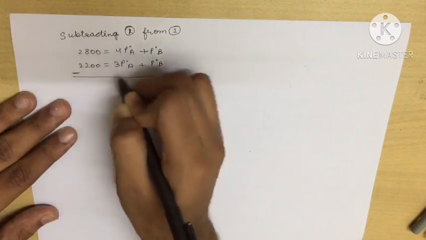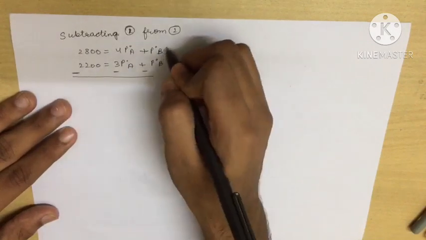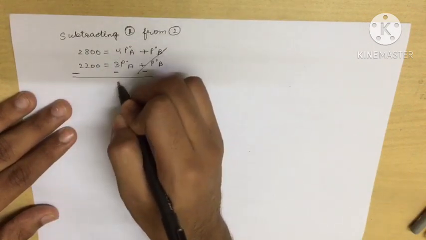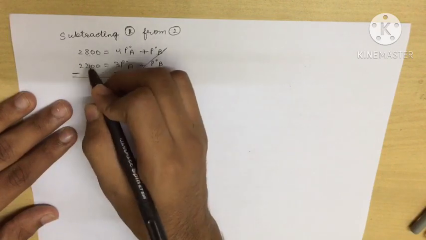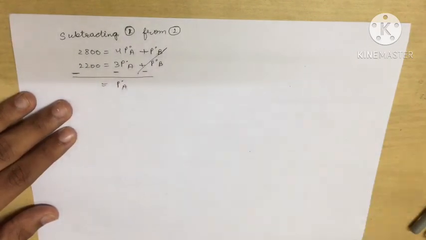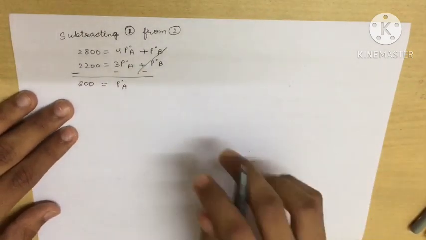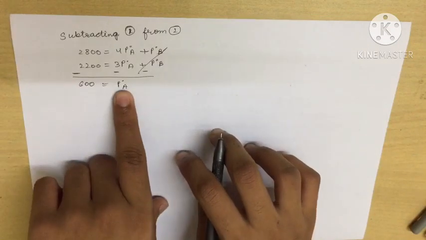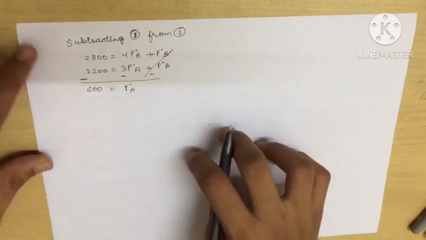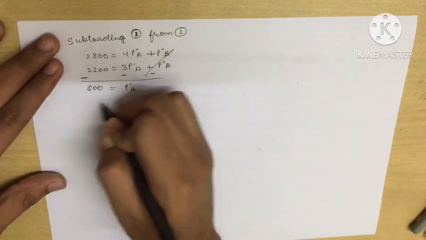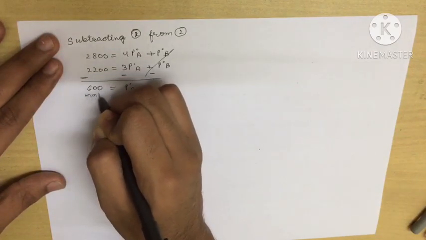As I am subtracting, I will put minus here and minus here. This gets cancelled. So here I get P°A equal to how much? When we solve this, we get 600. So my P°A is 600 mm Hg.